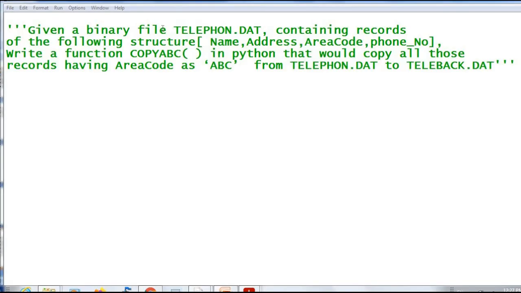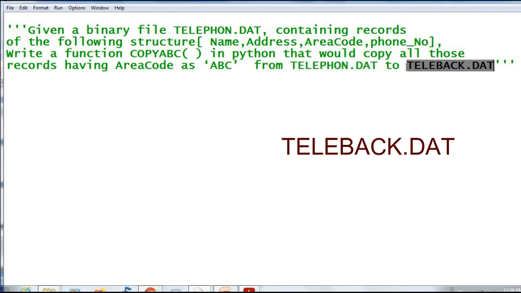Next one, given a binary file telephone.dat containing records of the following structure: name, address, area code, phone, a list. Write a function copy ABC in Python that would copy all those records having area code as ABC from telephone.dat to telephoneback.dat. So what we have to do? Read from the record telephone.dat and search for the records having area code as ABC. Then that records you have to write into telephoneback.dat.